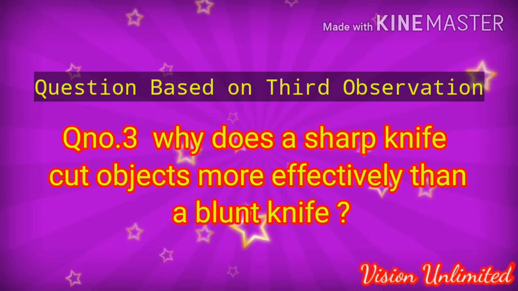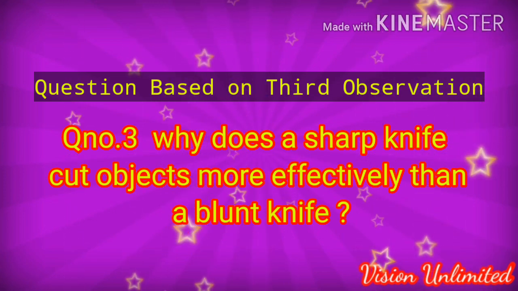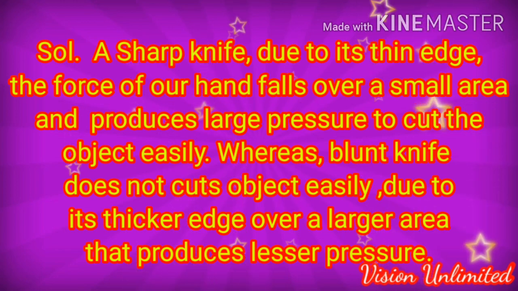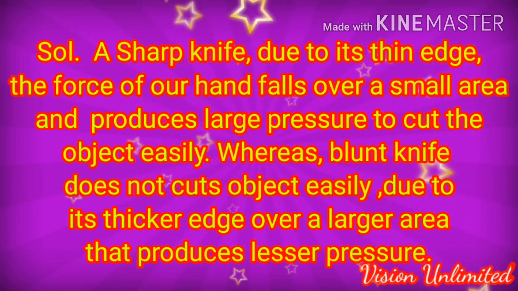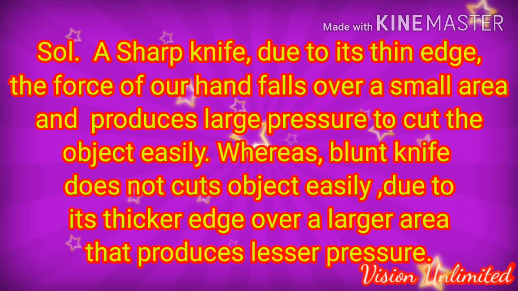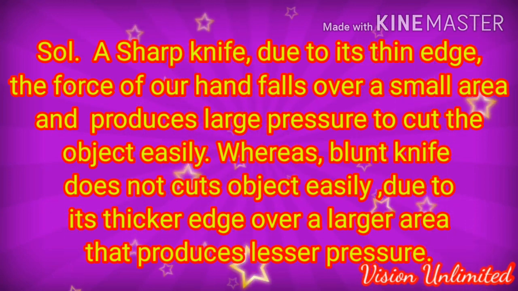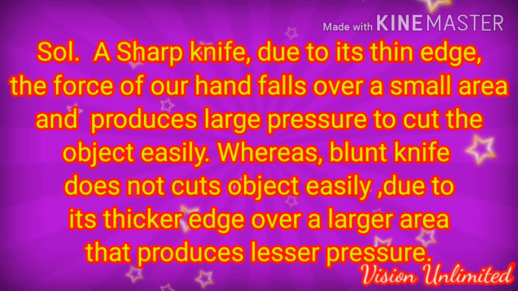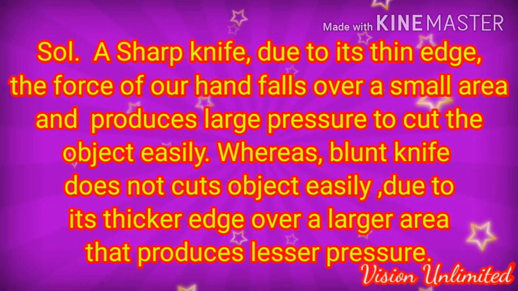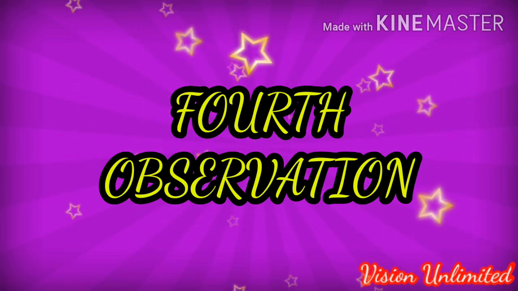Question based on third observation. Question number 3. Why does a sharp knife cut objects more effectively than a blunt knife? A sharp knife, due to its thin edge, the force of our hand falls over a small area and produces large pressure to cut the object easily, whereas blunt knife does not cut object easily due to its thicker edge over a large area that produces lesser pressure. Now we will move to the fourth observation.